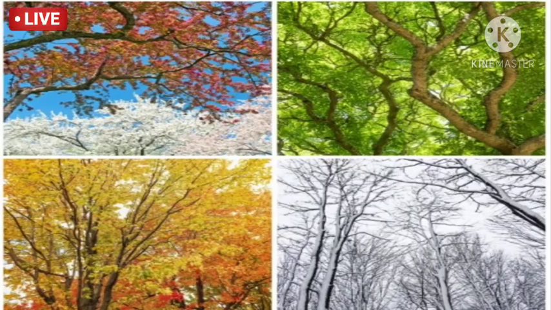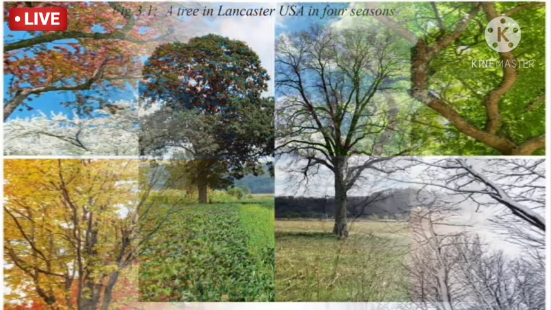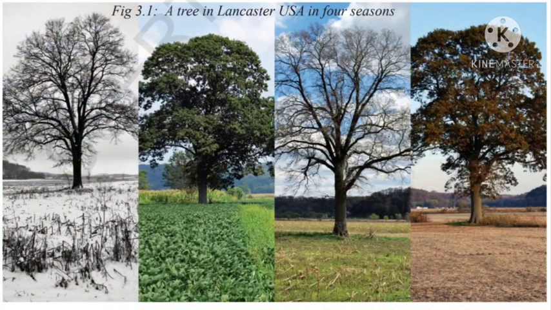So here, my dear children, in our textbook they have given one picture. This picture was taken in a place called Lancaster, which is located in the USA, showing how the tree changes in different seasons. In the first picture, the tree is completely covered with soft snow. That shows it is winter season, right?